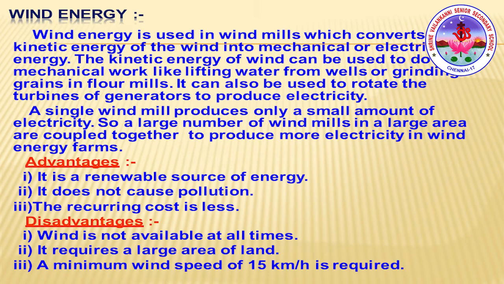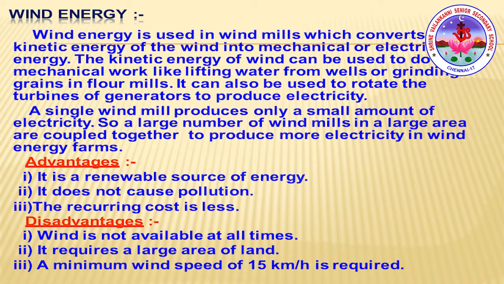Right. The next one is wind energy. See, wind energy is used in windmills, which convert the kinetic energy of the wind into mechanical, or we can say electrical energy. The kinetic energy of wind can be used to do mechanical work like lifting water from wells or grinding grains in flour mills. And we are also using it by rotating the turbines of a generator to produce electricity. A single windmill produces only a small amount of electricity. So a large number of windmills in a large area are coupled together to produce more electricity in a wind energy farm.